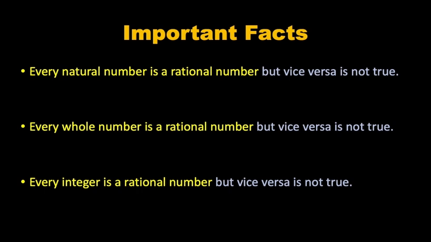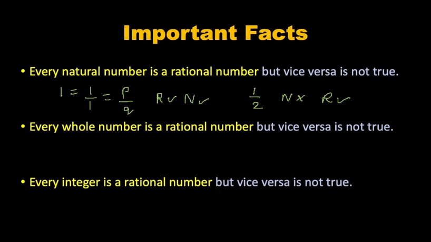Now let us move on to the important facts. Every natural number is a rational number, but vice versa is not true. Let us understand with the help of an example. 1 can be written as 1 by 1, which is in the form of p by q. So it is a rational number. But 1 by 2 is a rational number but not natural. So the statement is true.